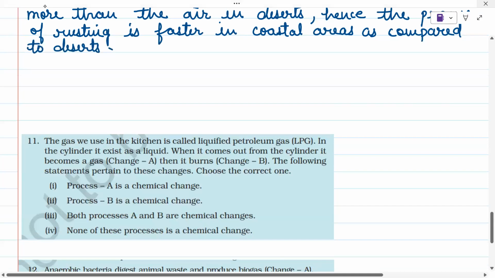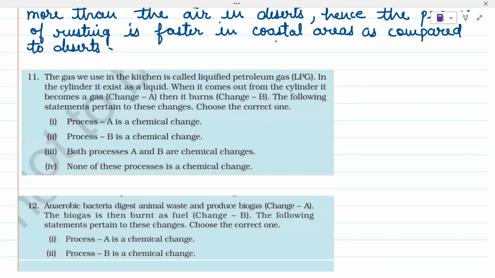The gas we use in the kitchen is called liquefied petroleum gas. In the cylinder, it exists as a liquid. When it comes out from the cylinder, it becomes a gas. This is change A. Then it burns. This is change B. The following statements pertain to these changes. Choose the correct one. So now let's see.